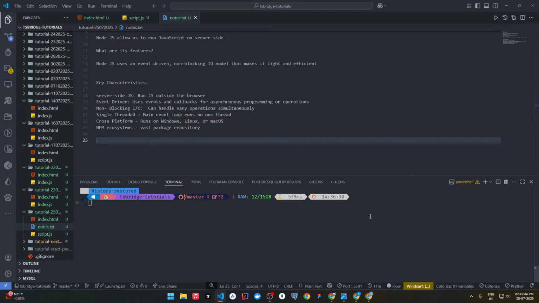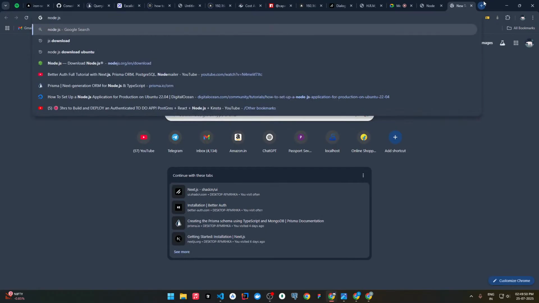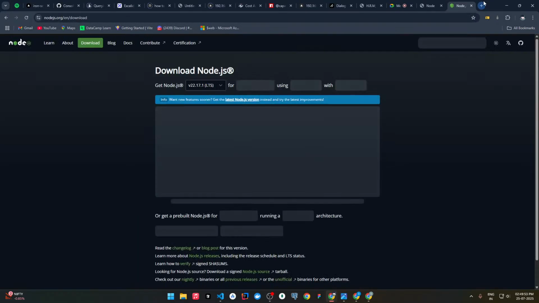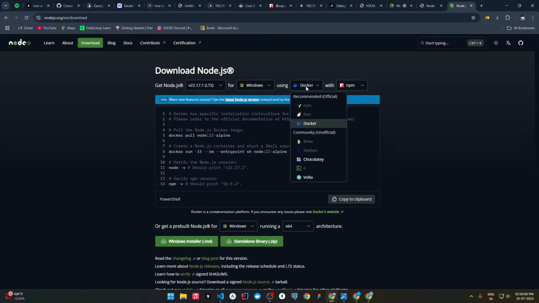Currently I recommend that you follow these steps to install Node.js on your system. First search for Node.js download, and you will get an LTS version. Click on that LTS version and select Windows.